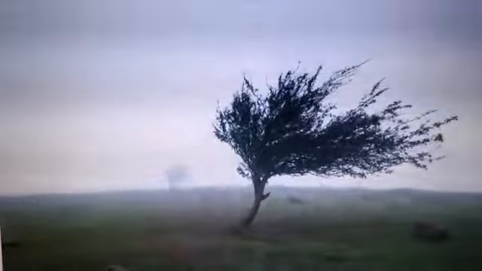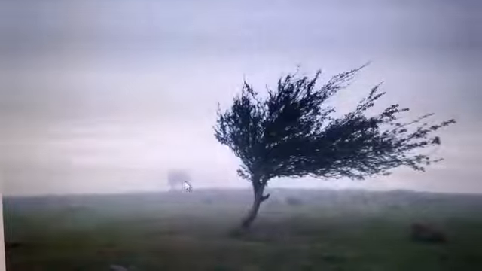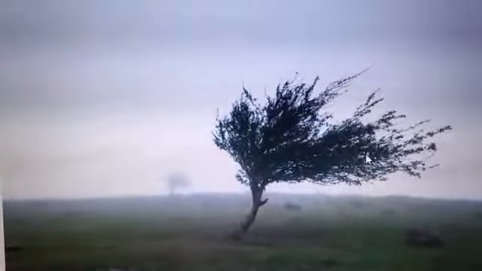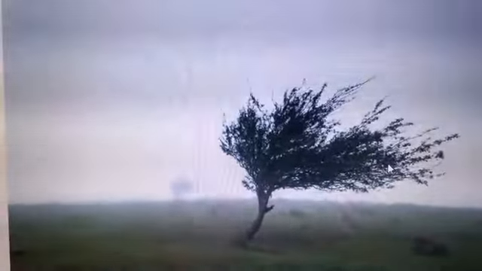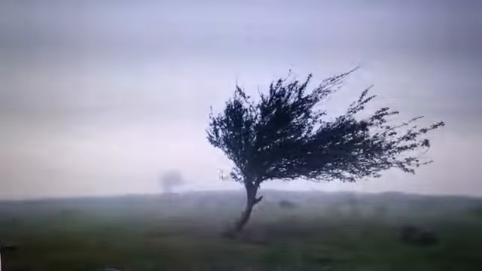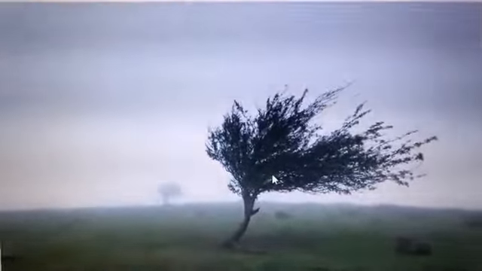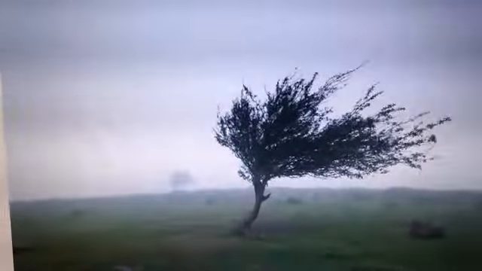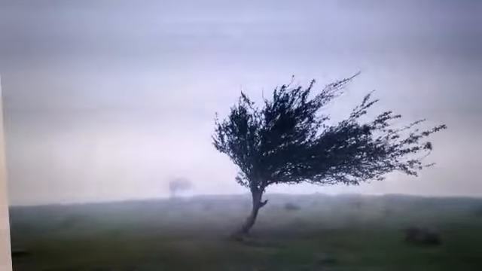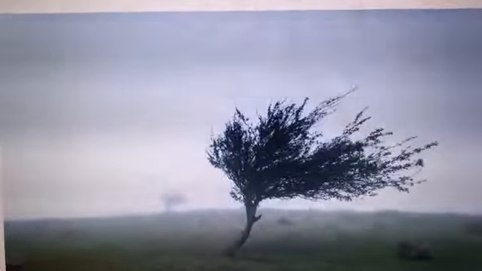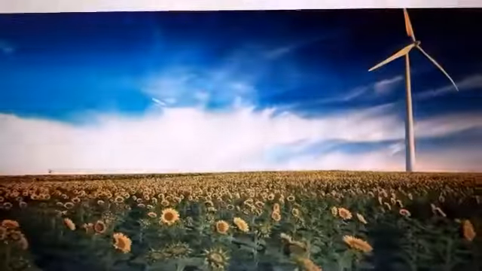Let us see the second picture. In the second picture you can see a tree, and its branches and leaves are all moving towards the east. That is, the wind is blowing from west to east. So by observing the trees, the leaves, or the movement of the clothes which are dried on the rope, we can say from where the air is blowing.